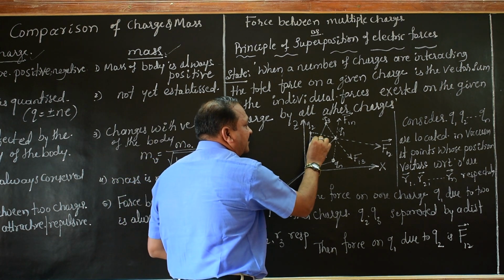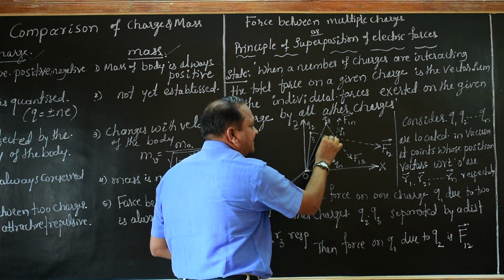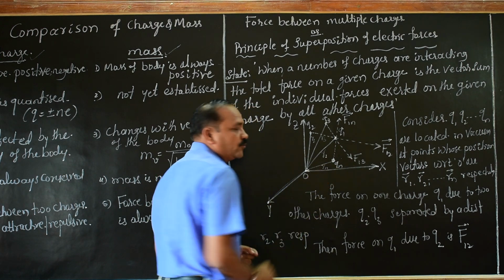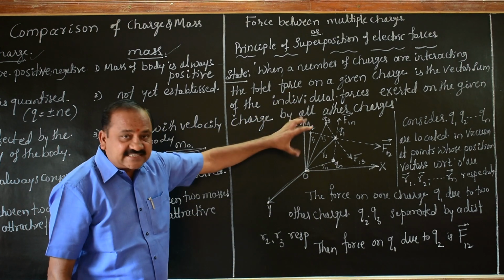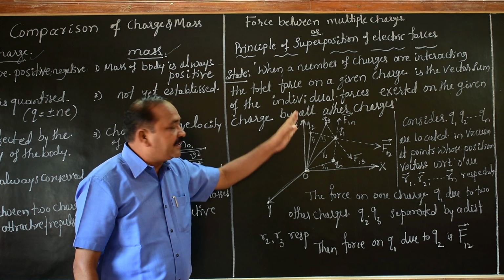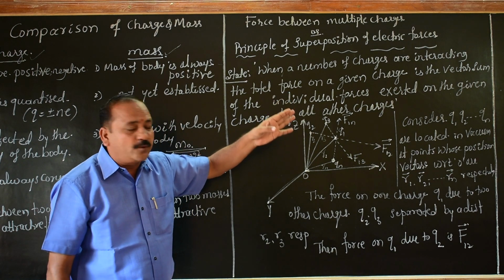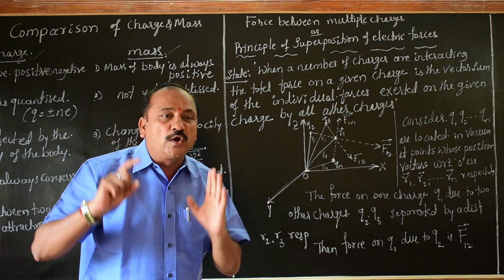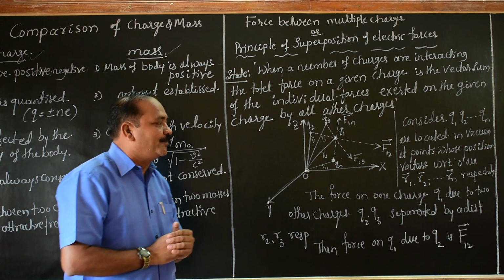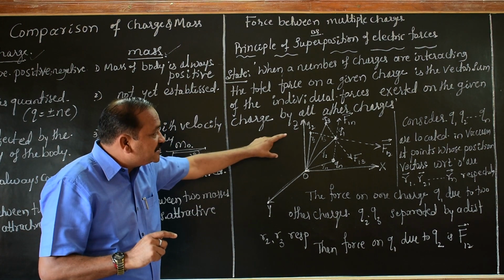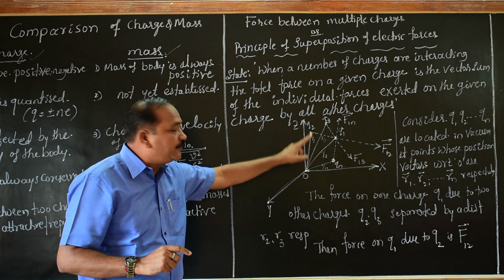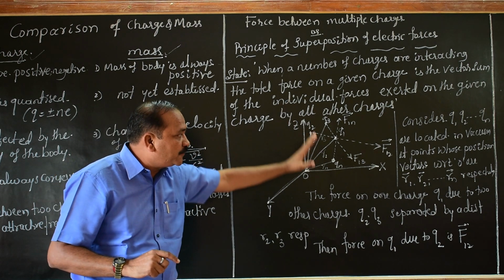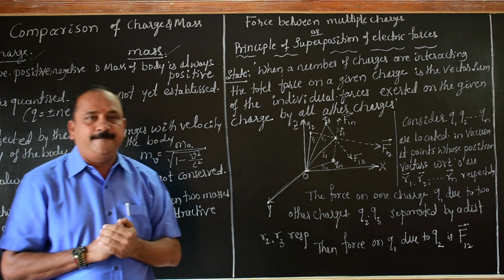This is R2, this one is R3 and this one is R1. Let us consider Q1, Q2, Q3 and so on up to Qn. These are all point charges located in a vacuum with position vectors R1, R2, R3 and so on up to Rn respectively.